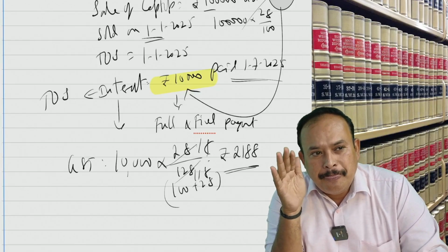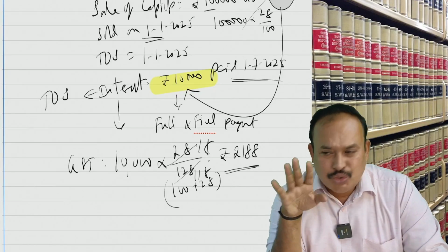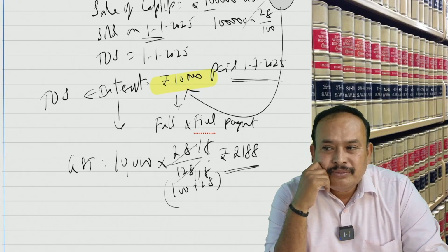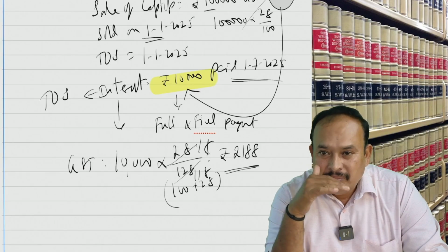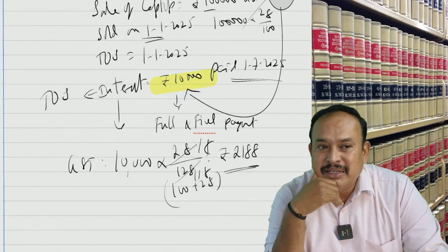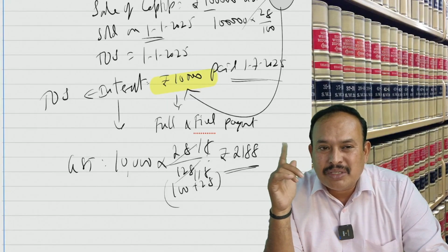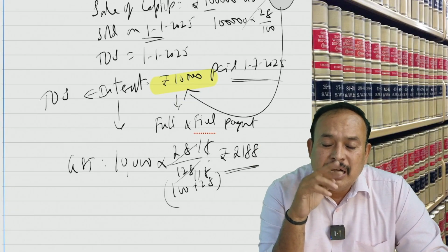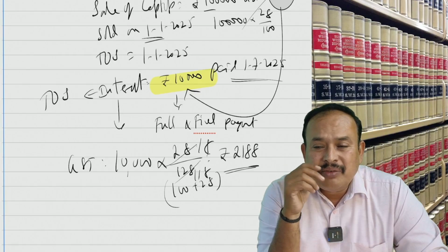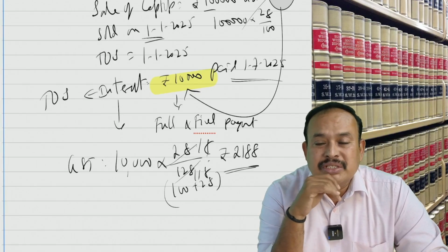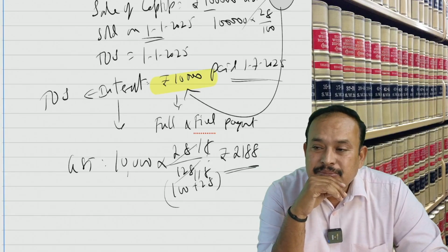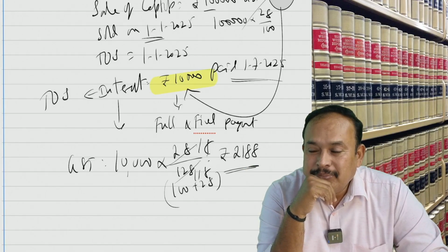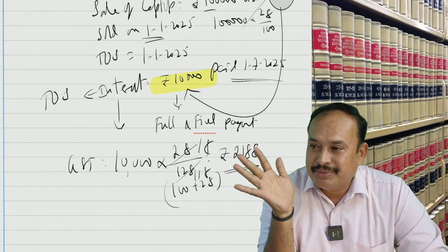Whatever I explained so far for supply of goods: point number 1, goods sent on sale or approval basis; second, continuous supply of goods; third, vouchers; thereafter, interest; finally, the extraordinary cases.